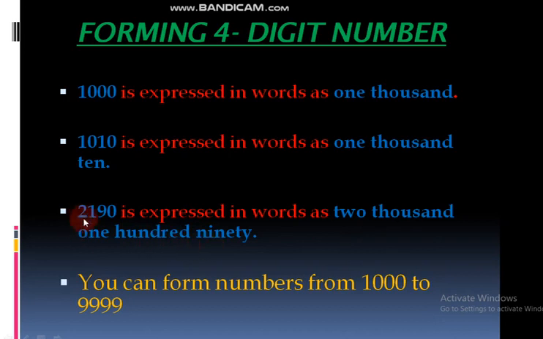Means in 1000 place 2 is there, so 2000. In 100 place 1 is there, 100. In 10s place 9 is there, 90. In 1s place 0 is there, so we can directly read it as 90. Okay, 2190.